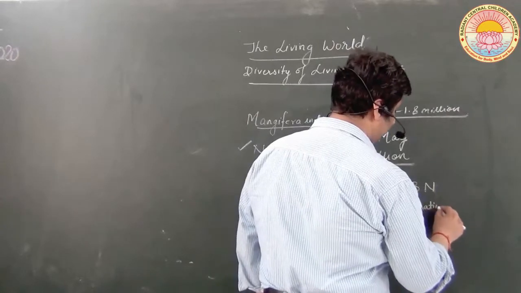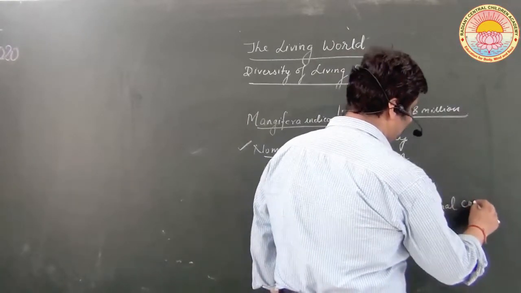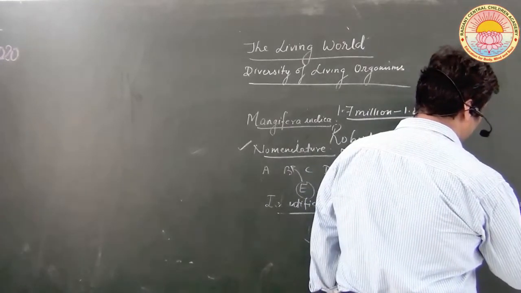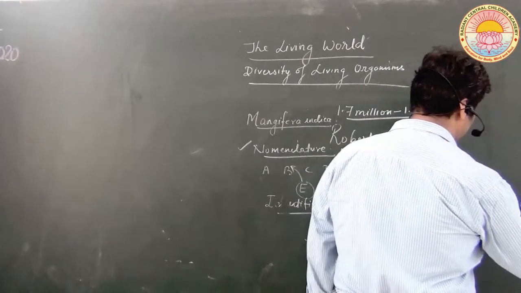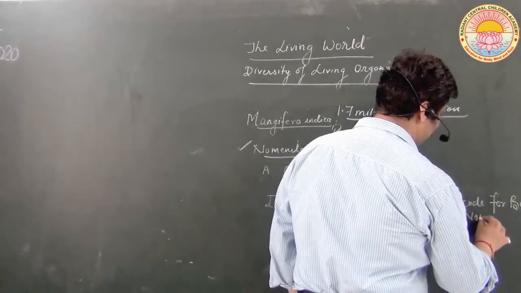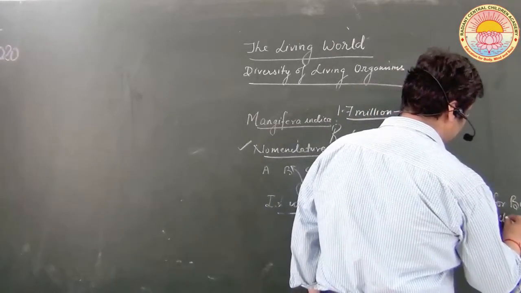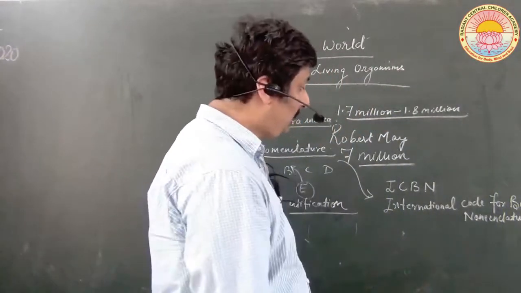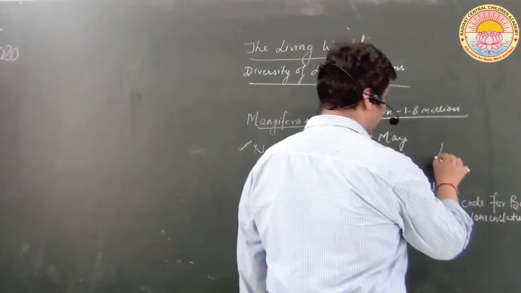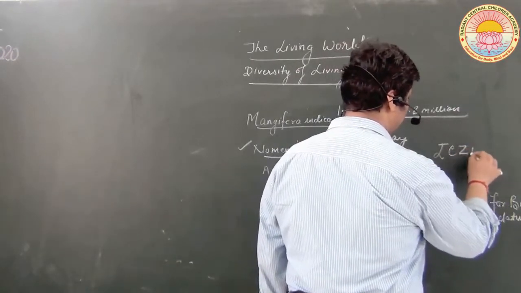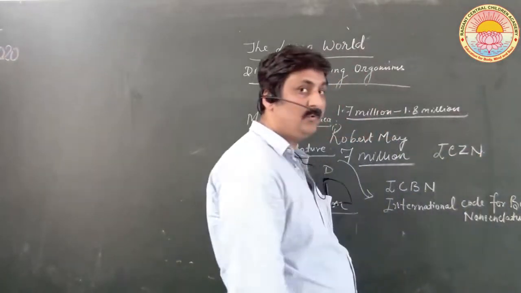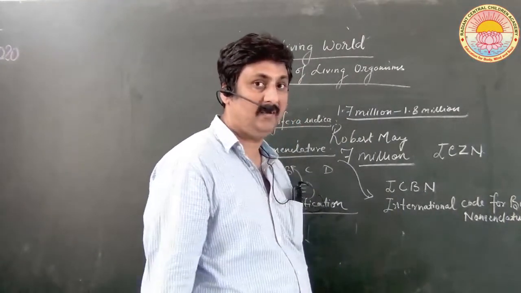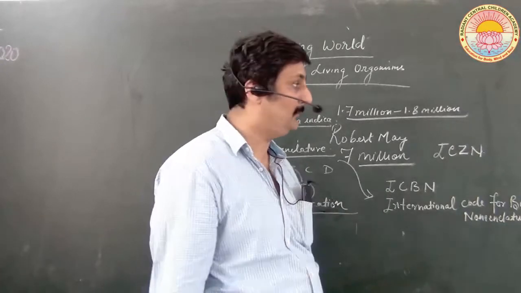In the case of animals, it is assigned by ICZN. This is the International Code for Zoological Nomenclature. So they have been responsible for assigning names of plants as well as animals.